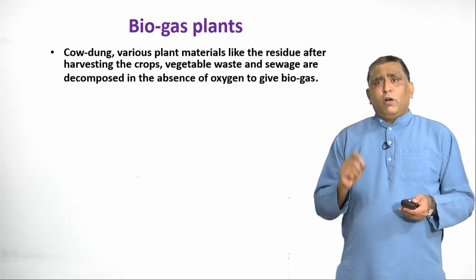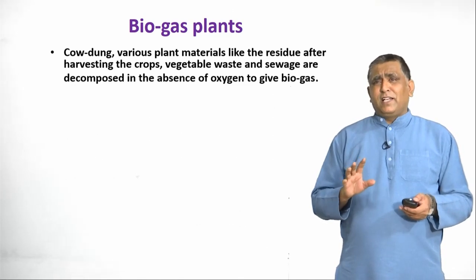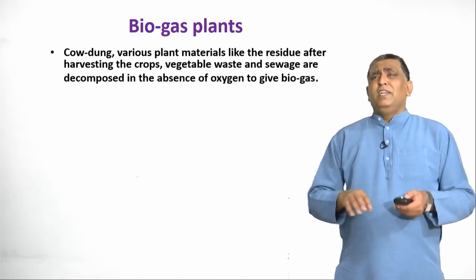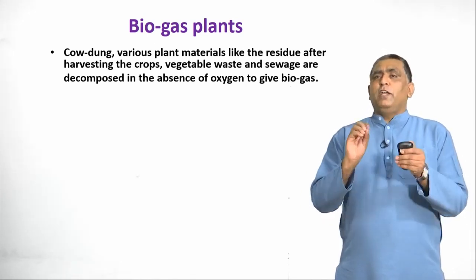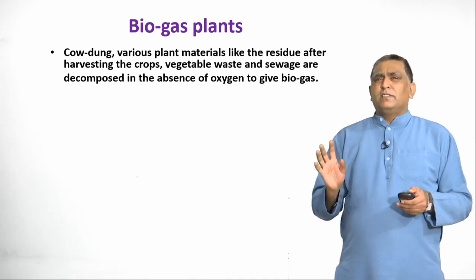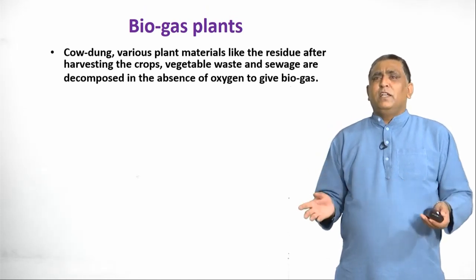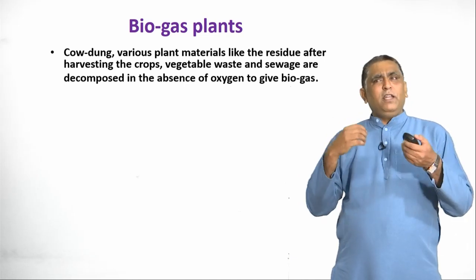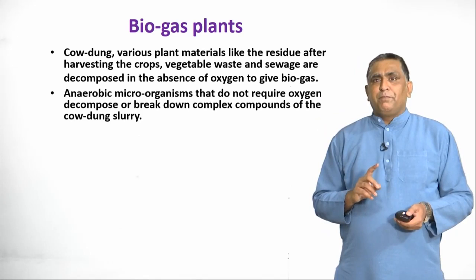First, cow dung, various plant materials like the residues after harvesting crops, vegetable waste and sewage are decomposed in the absence of oxygen to give biogas. This is the main principle behind it.